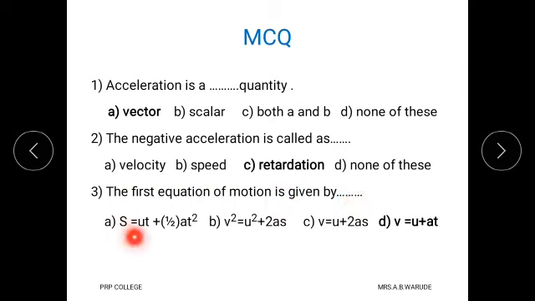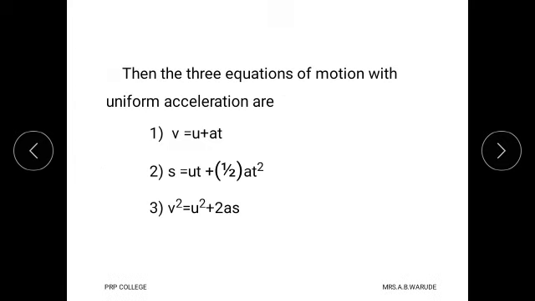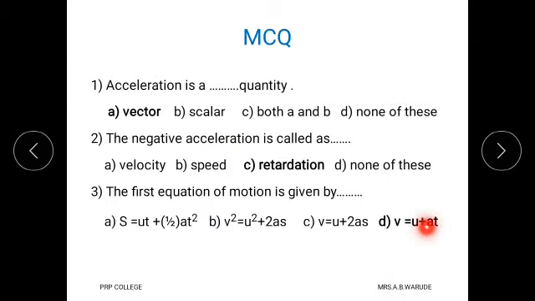Question number 3: the first equation of motion is given by. Option A is s equals ut plus half at square. Option B is v square equals u square plus 2as. Option C is v equals u plus 2s, and option D is v equals u plus at. The first equation of motion is given by v equals u plus at, and therefore the correct option is D, v equals u plus at.